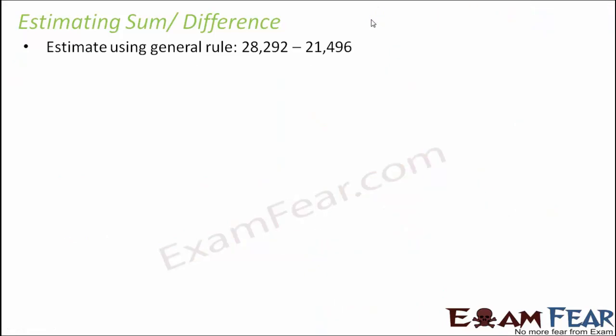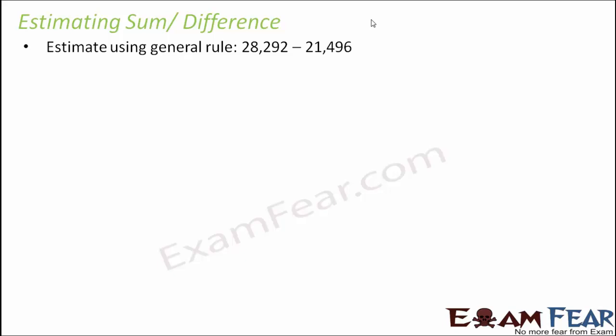So let us look at another example where we have to find the difference. We have to estimate using the general rule 28,292 and 21,496. Now here what we will do is, we will take this example and we will try to solve this by rounding off to thousands, by rounding off to hundreds, and also by rounding off to 10 thousands. And then we will see what are the results that we get in each of the cases.